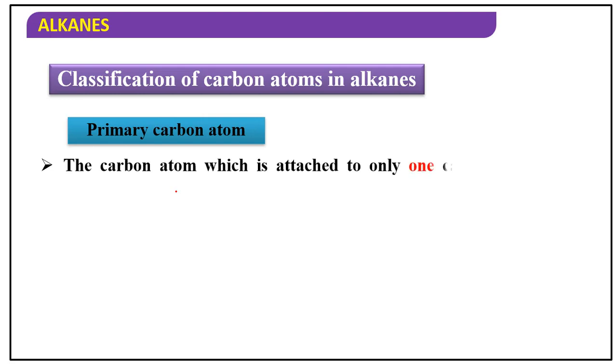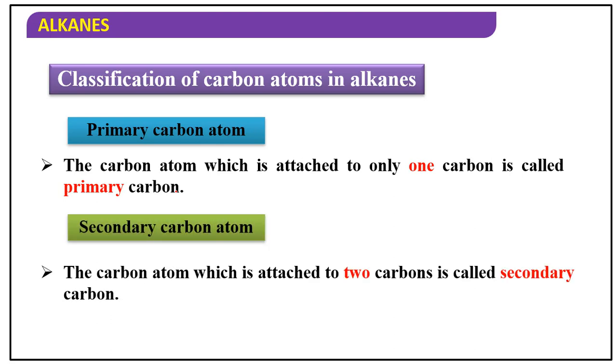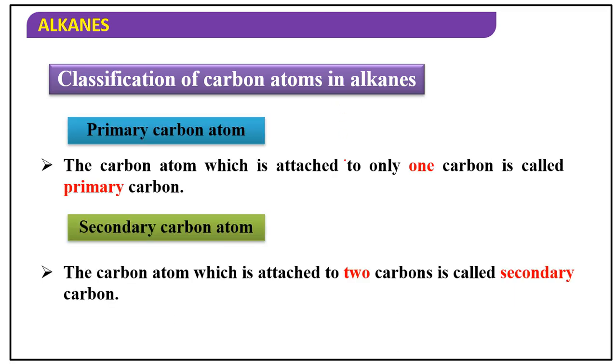Primary carbon atom means the carbon atom which is attached to only one carbon is called primary carbon. Secondary carbon atom means the carbon atom which is attached to 2 carbons is called secondary carbon. Suppose example here, methane, this is also primary carbon.